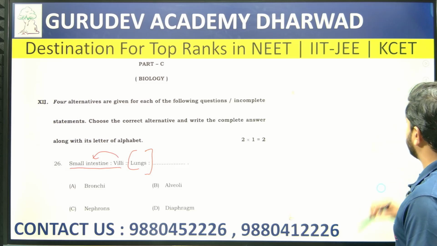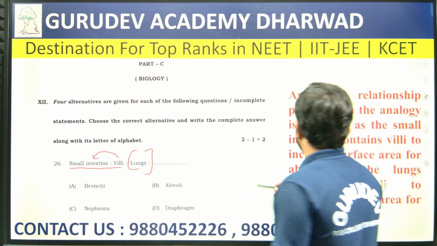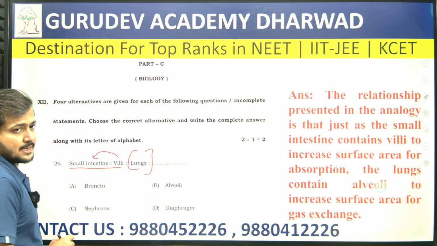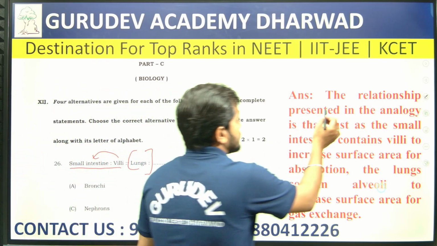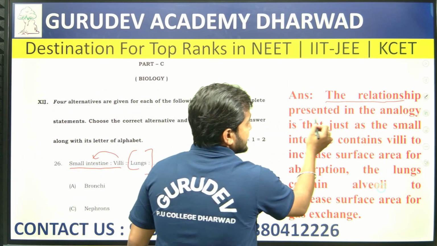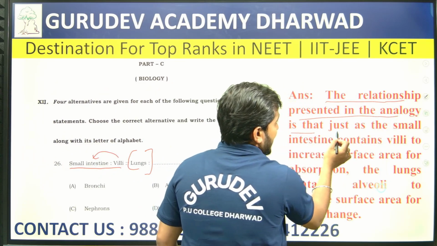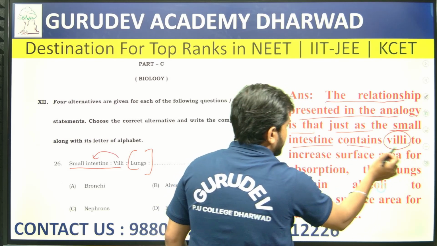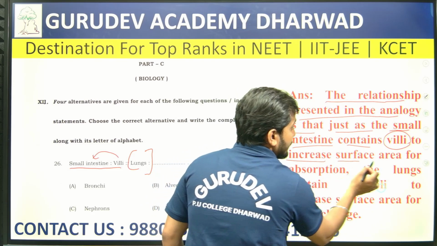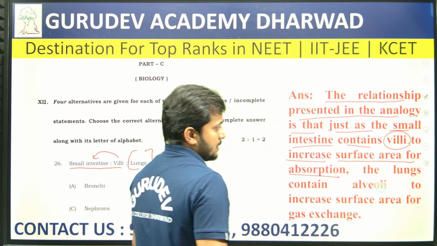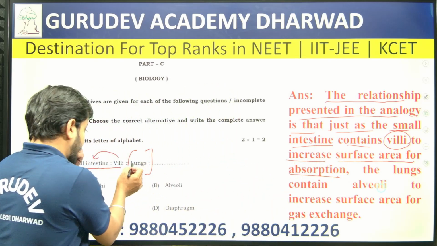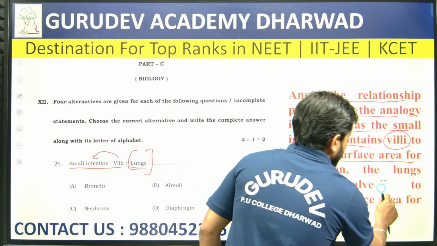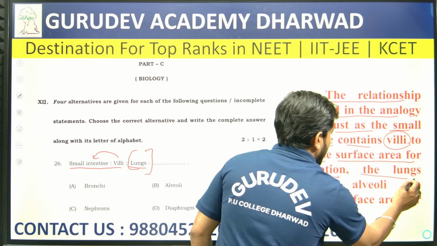If you look at the answer, we first discuss the small intestine and villi relationship. The relationship present in the analogy is that just as the small intestine contains villi to increase surface area for absorption, the same type of function we have to find with the lungs.